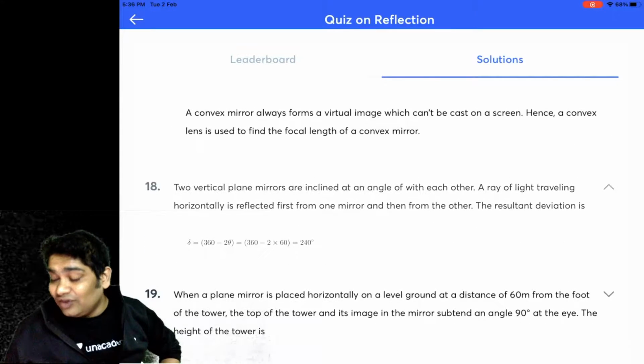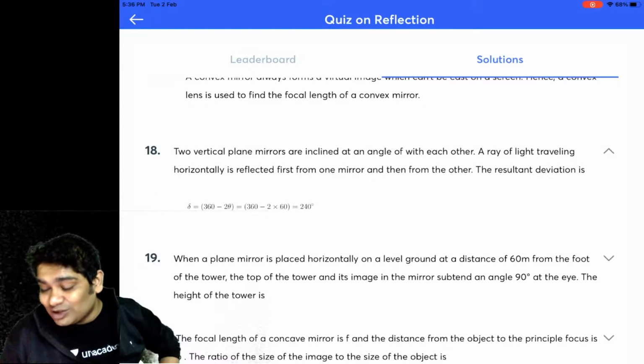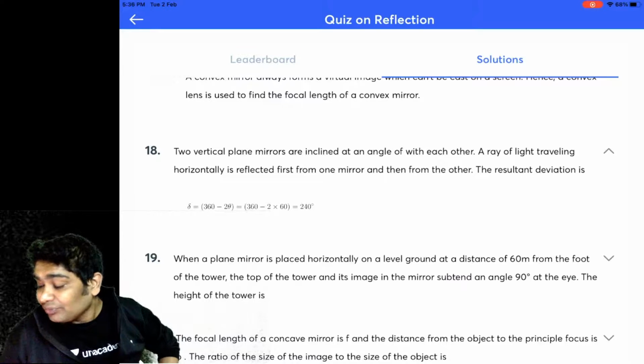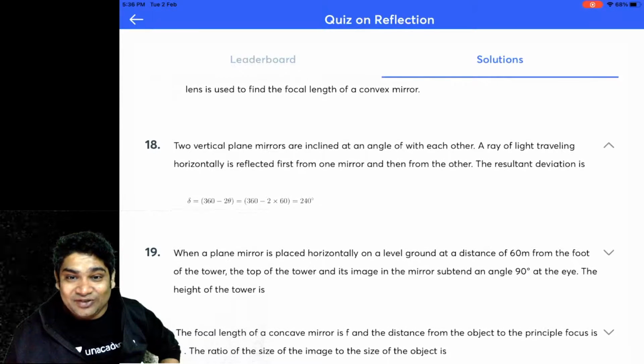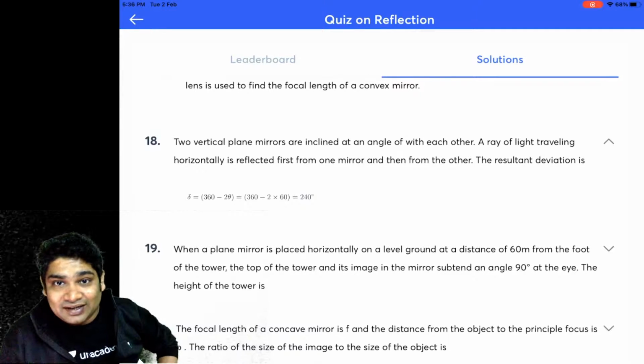Next, you have two plane mirrors. Here the theta was missing, so that's fine. Inclined at an angle with each other. I think there should have been 60 here, and then you would have had the absolutely correct answer.